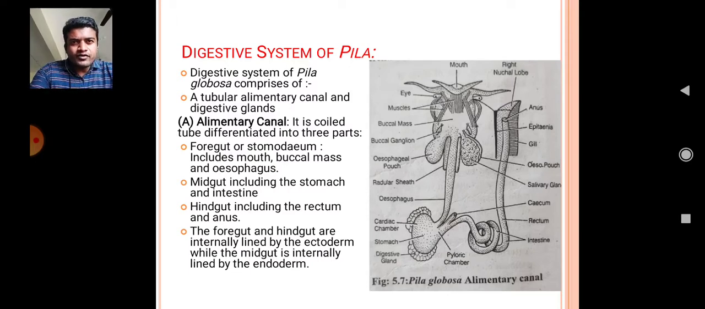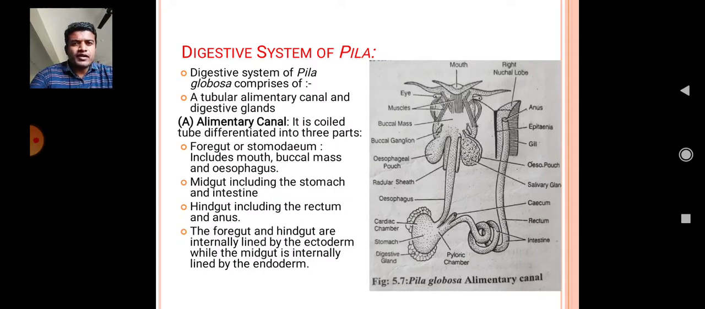Digestive system of Pila globosa comprises a tubular alimentary canal and the digestive glands. These two main portions are included under the digestive system of Pila globosa. First one is the alimentary canal. It is a coiled tube differentiated into three parts. You can see here at the right side in the figure the alimentary canal is a long coiled tube which is differentiated into three parts. Those three parts are foregut, midgut and hindgut. Then again these three parts are divided into the following structures.